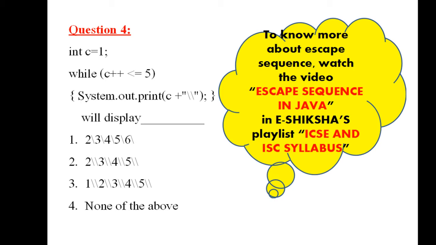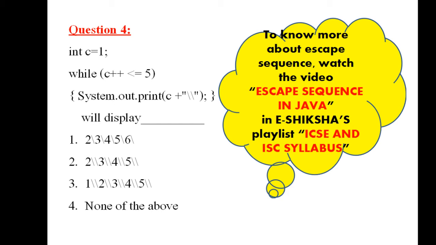After that, what will happen? Next time when you check the condition, it would be 2 <= 5. And after condition checking, c will increase by 1. So when you print c in the loop body, it will print 3 and a backslash.